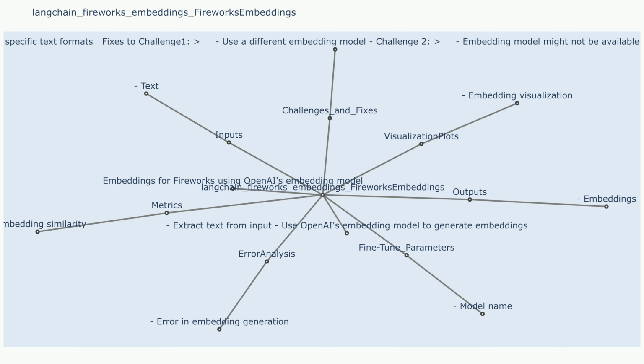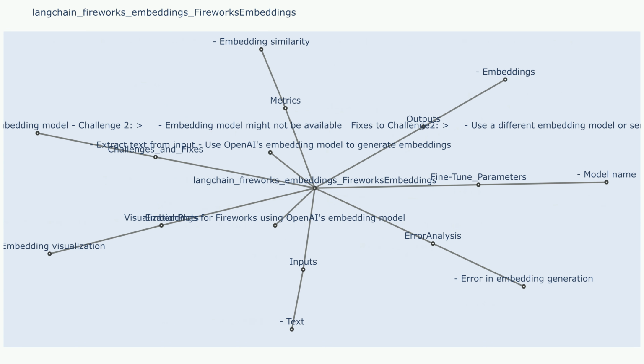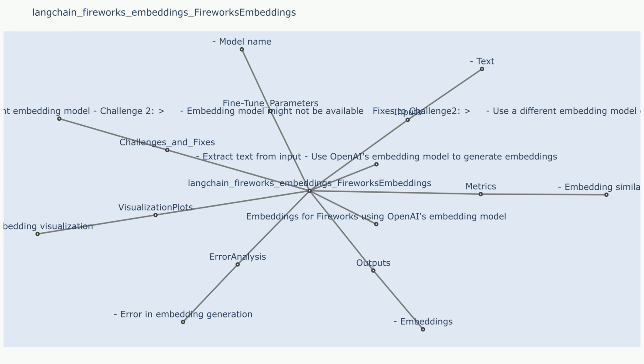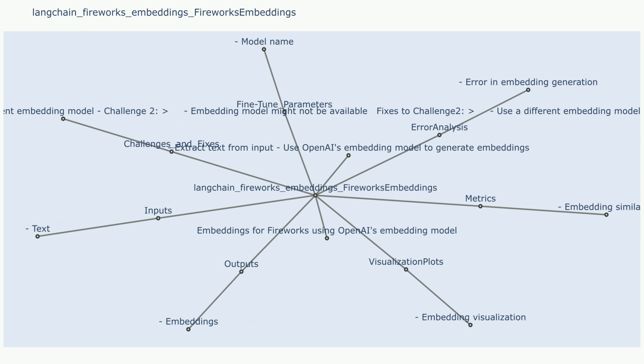LangChain Fireworks embeddings. Fireworks embeddings. Description. Fireworks embeddings is an embedding model that utilizes the powerful Fireworks algorithm to generate high-quality embeddings for text data. It excels in capturing the semantic meaning of text, facilitating applications such as text similarity search, clustering, and classification. Fireworks embeddings leverages an ensemble of pre-trained language models (PLMs) and a novel clustering algorithm to achieve its superior performance.